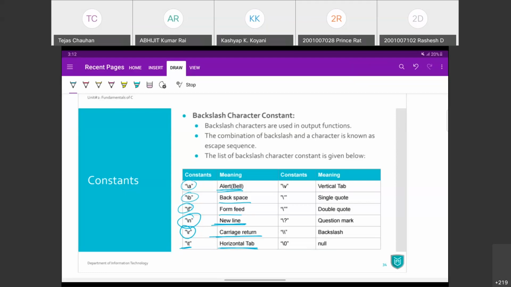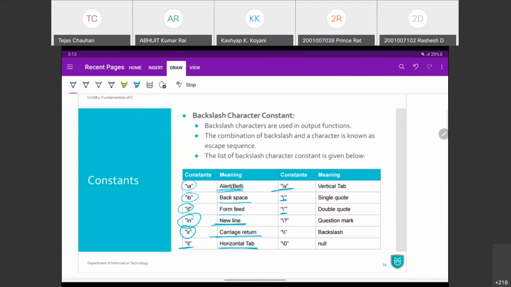ज़्यादातर systems में मदरबोर्ड में भी एक स्पीकर, छोटा सा एक स्पीकर रहता है, right? When you start or if there is any fatal error, you will have a beep sound. So if you want to generate that kind of sound, you can use /a. /t is a horizontal tab, /v is a vertical tab, then a single quote and a double quote.